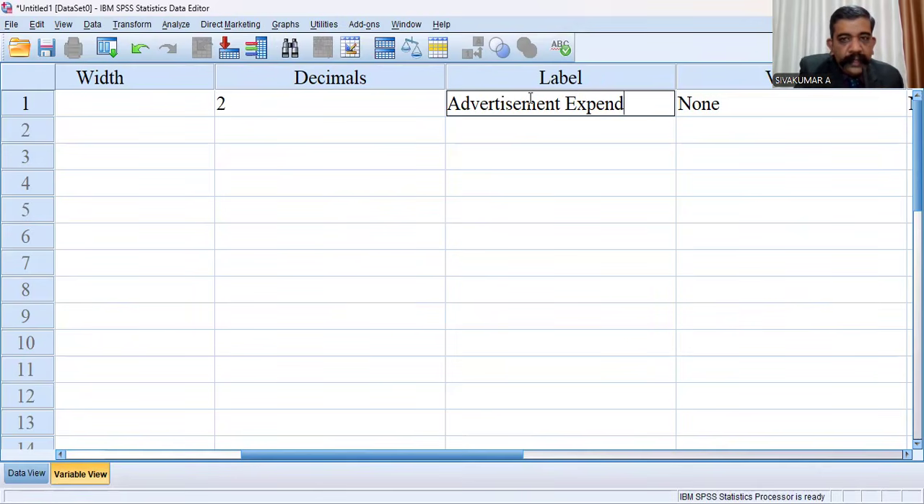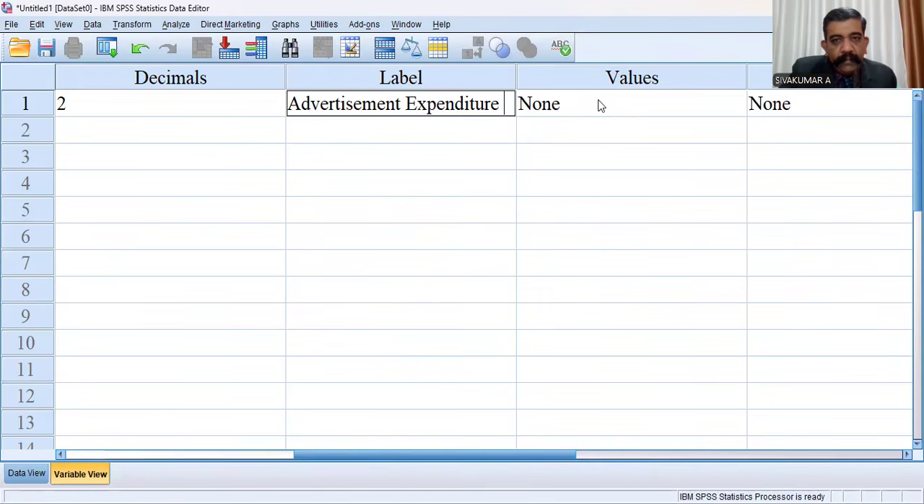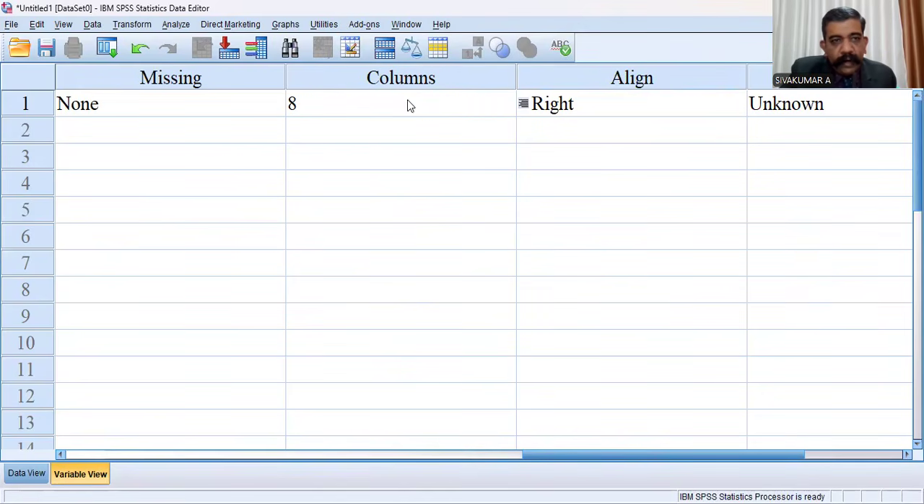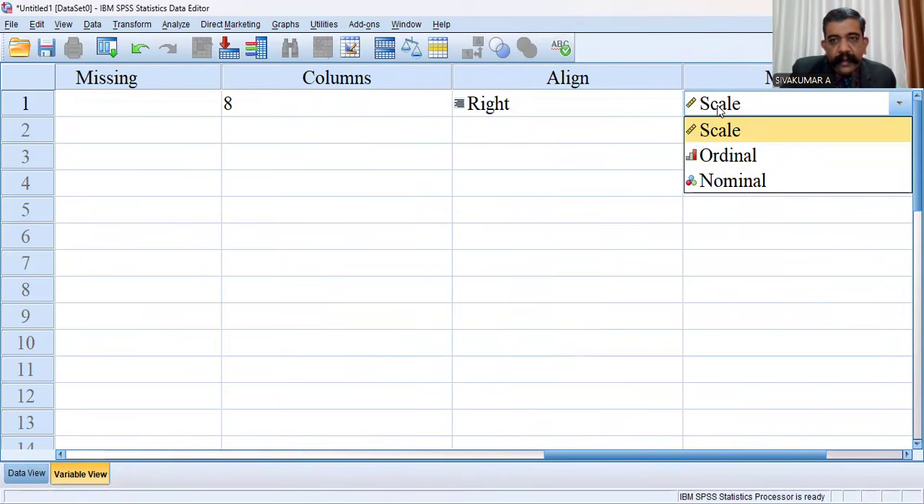Advertisement expenditure, the first variable. First you have to insert the variable, then give the data, then do the exercise. Then the values are auto-filling, the columns are auto-filling, then the measure. It is very important.